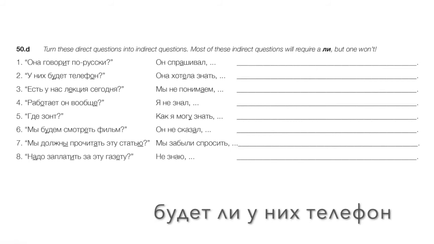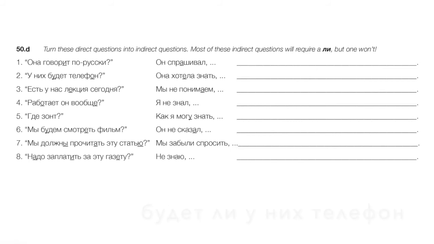Okay, will there be or will there not be? The main word is будет. Она хотела знать, будет ли у них телефон. Right? She wanted to know whether or not they'll have a telephone.